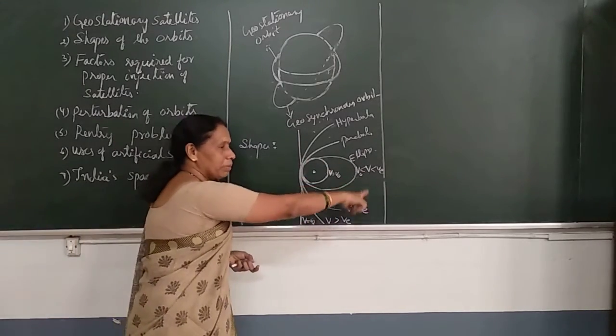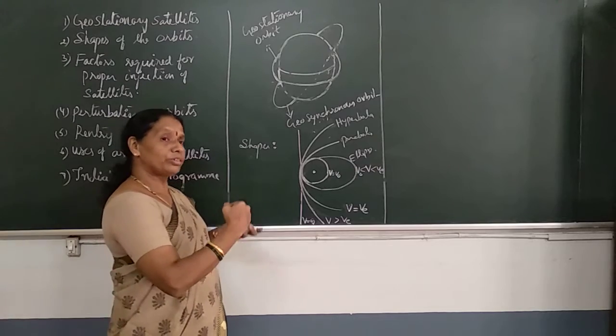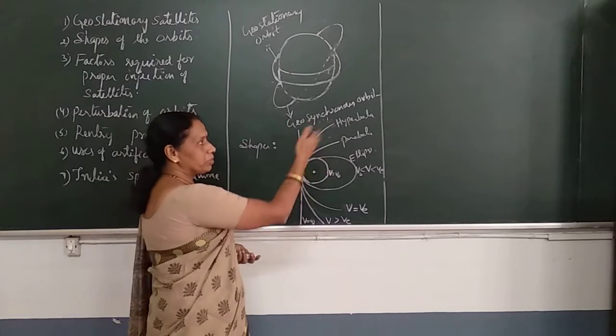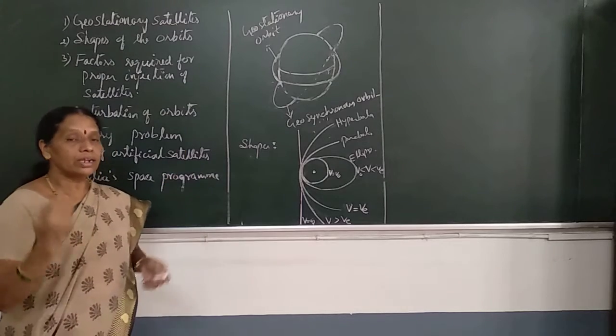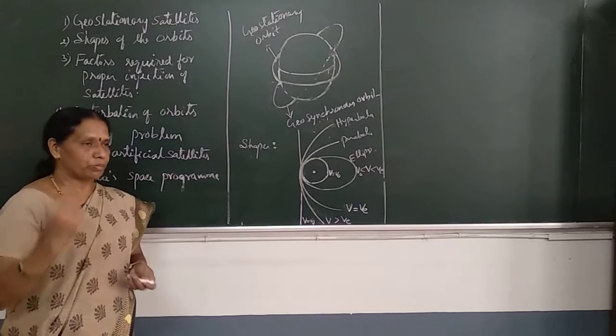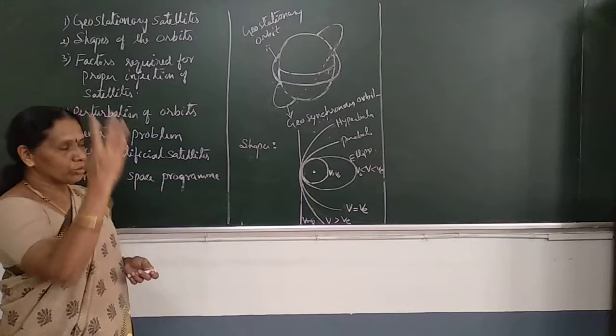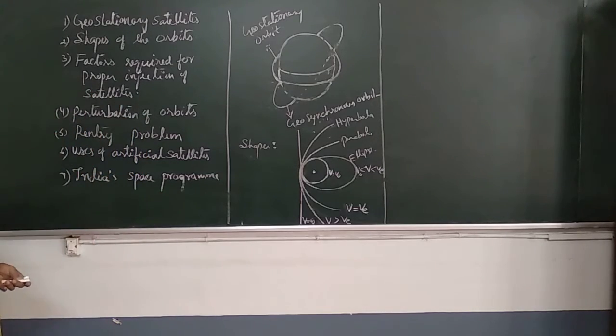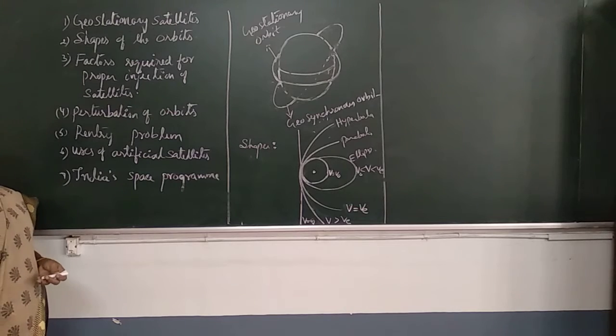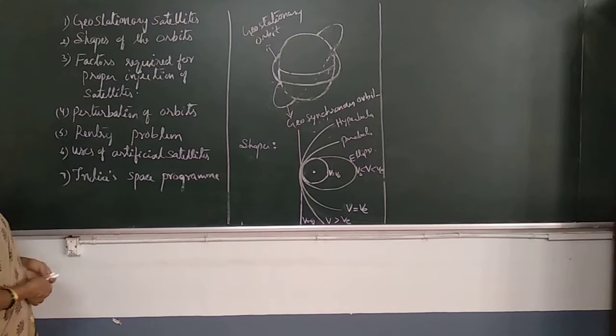The path may be elliptical. If the velocity is very high, then the path becomes either a parabola or hyperbola. It becomes an open orbit. In that case, the satellite escapes beyond the Earth's gravitational pull and moves to outer space. These are the factors which decide the orbit of the satellite.